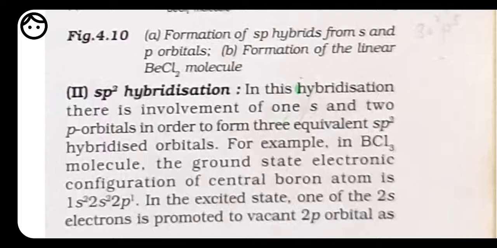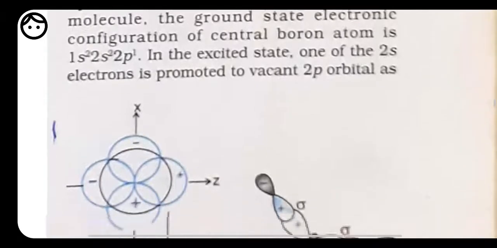Okay, next we have sp2 hybridization. Sp2 hybridization is also called trigonal hybridization. It is formed when one s and two p orbitals of the same shell of an atom mix together to form three new equivalent orbitals. This type of hybridization is called sp2 or trigonal hybridization, and the new orbitals are called sp2 hybrid orbitals. All three hybrid orbitals remain in the same plane, making an angle of 120 degrees with one another.